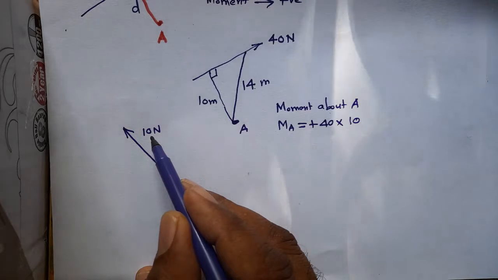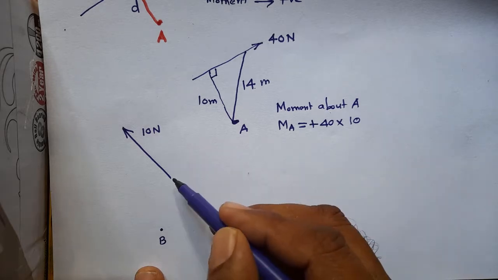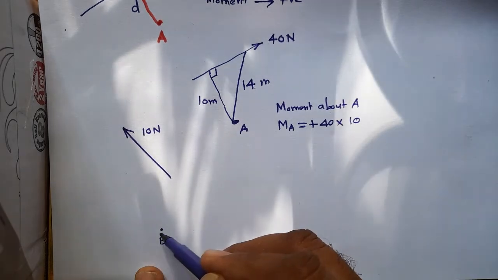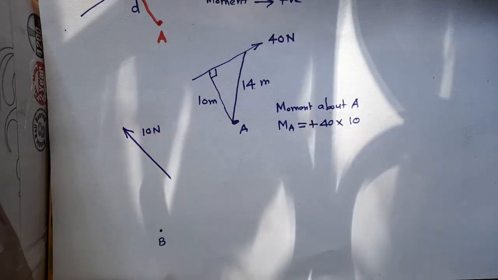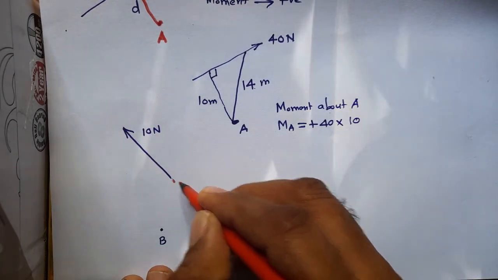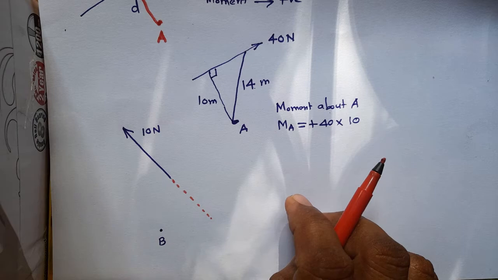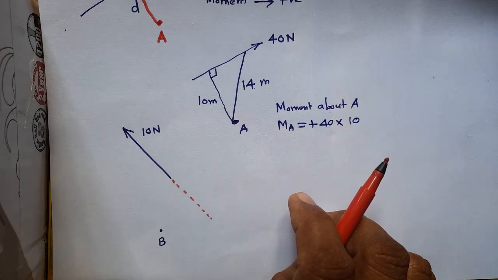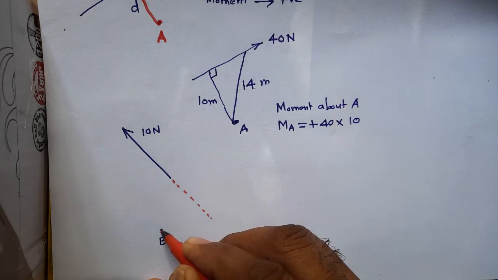First is the force and the other is the perpendicular distance. If you take this distance from here to here, it cannot be a perpendicular distance. If you take distance from here to here, it cannot be a perpendicular distance. So in order to get the perpendicular distance, in this case, you should extend the line of action of this force. Just extend it. If the given force does not give you the perpendicular distance, extend it. That line of extension is called the line of action, and now the perpendicular distance will be this.